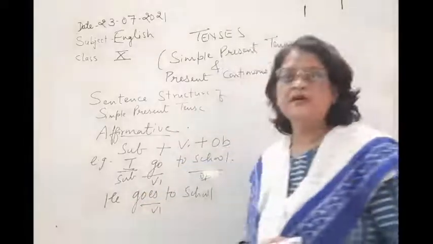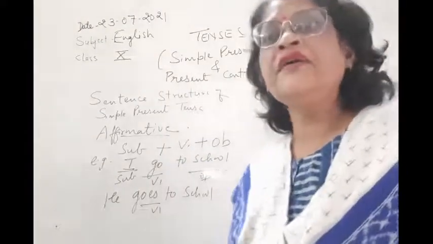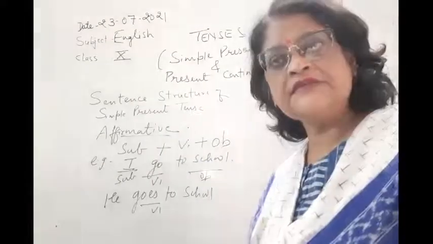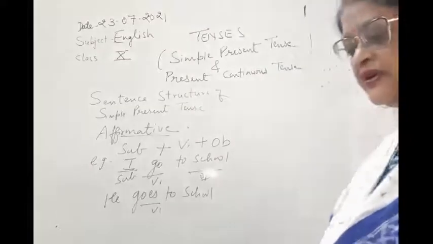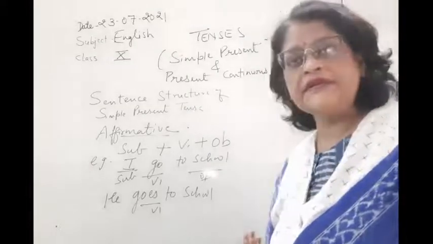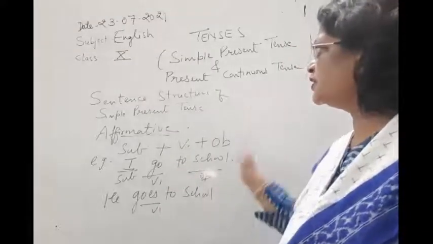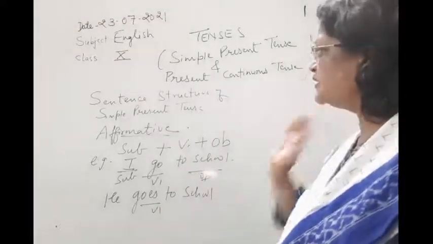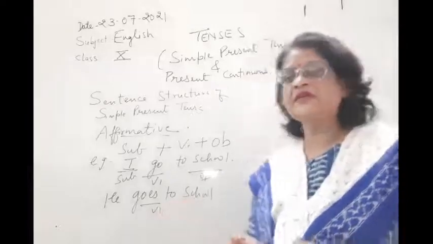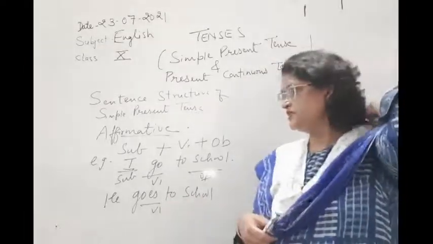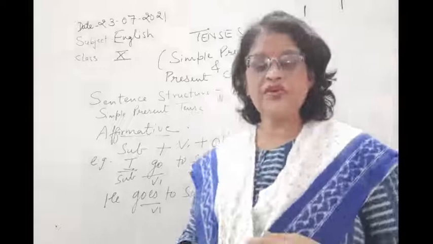This is the sentence structure of affirmative sentences. In affirmative sentences, children, in simple present tense, we always use V1.